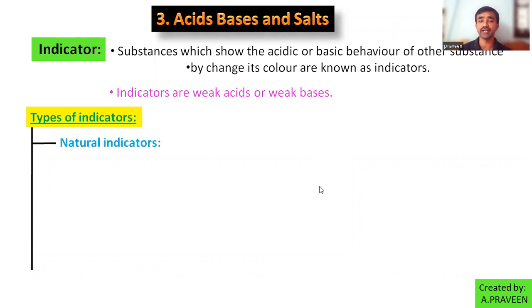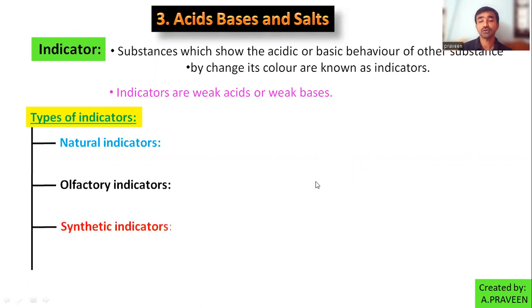They are natural indicators, and in the natural indicators only, one more is there: olfactory indicators. Then we have laboratory indicators called synthetic or artificial indicators. And one more is the universal indicator, in the synthetic category only. So these are the 4 types of indicators.